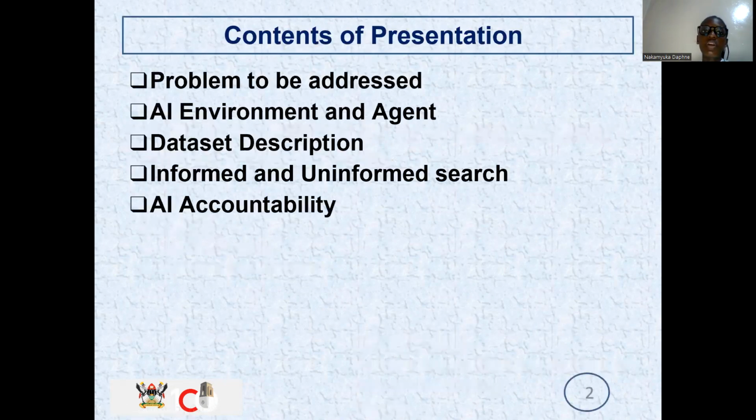So today we are going to talk about the problems that we are going to address, the AI environment, and the agents going to be used in my problem, the data set description, how I'm going to apply informed and uninformed search, and the AI accountability.